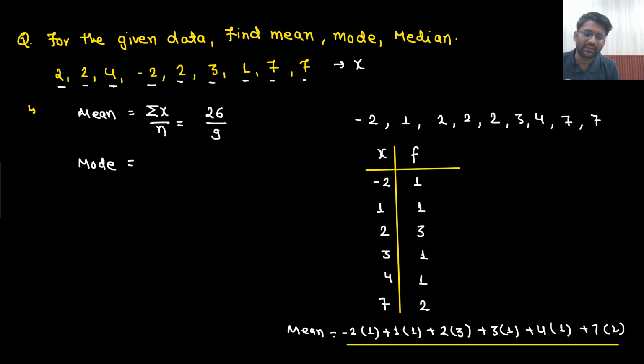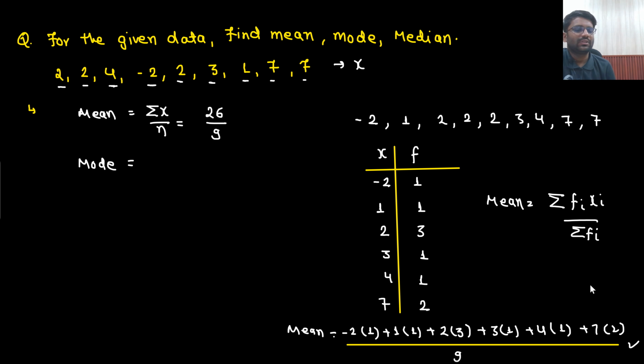how many total numbers are there? So simply add them: total 3, 4, 5, 6, 7, 8, 9. So total 9 numbers are there. So the answer would have been the same. So this would have been the way. So you can write down the formula of mean as sigma fi xi divided by sigma fi. The numbers are appearing a total of 9 times, so that equals sigma fi. You are multiplying f1 with x1, f2 with x2, f3 with x3, f4 with x4, f5 with x5, and f6 with x6. Understandable? So this is how you would have found the mean.